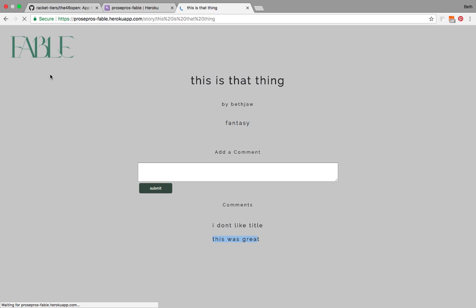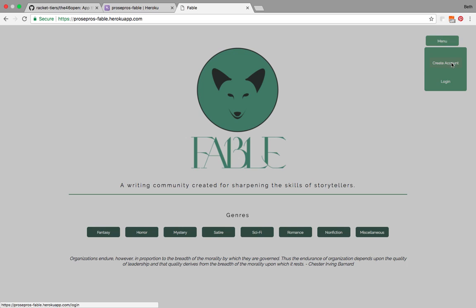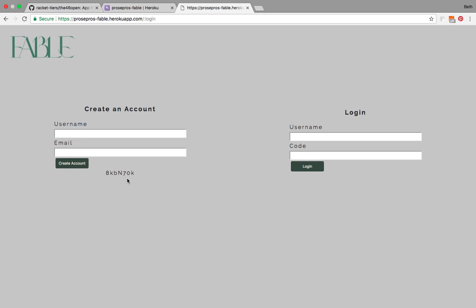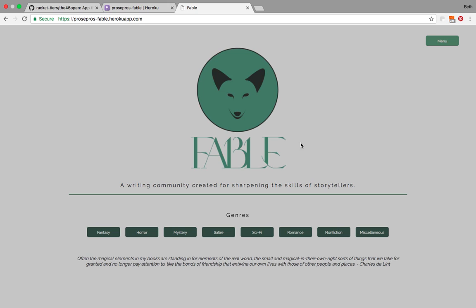Cool. So from there, you can go back to the home page and you can log in or create an account. So we can create an account here: username, and then email. This is your code that you'll need to log in, so you can copy that over into code and log in. And then from here you can either write a story, go to your profile, or log out, and you can see that you're logged in.